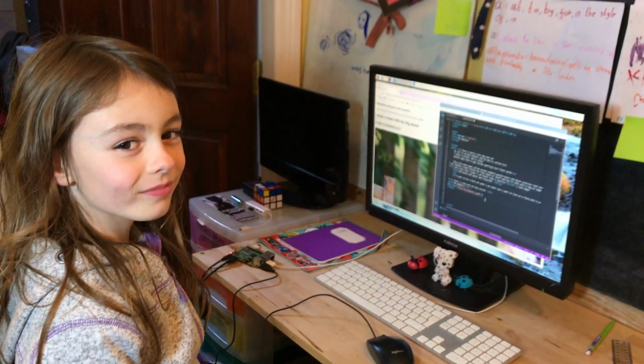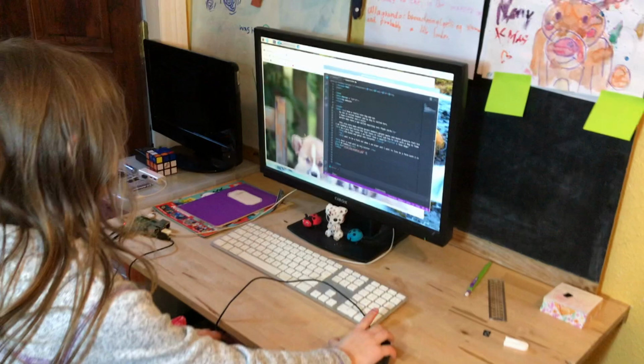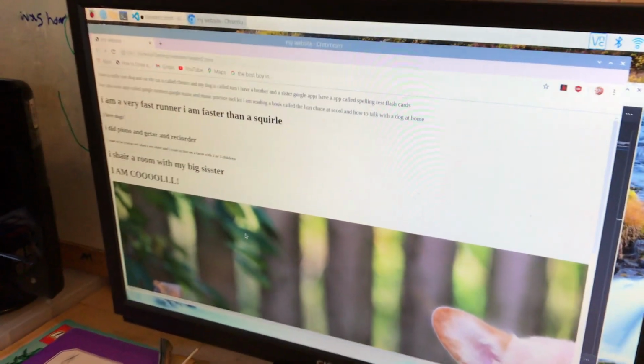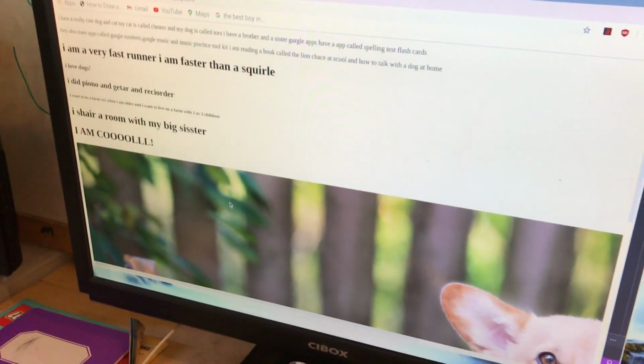My sister's been using VS Code to write her website, so this is just the code that she's written. Do you want to show us your web page? Here we go. Do you want to scroll down and show them the photo?